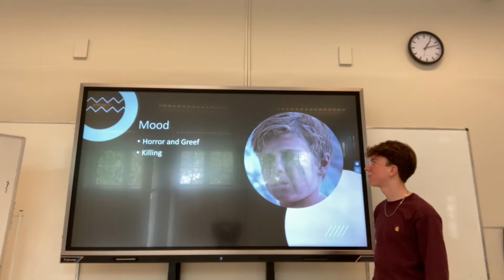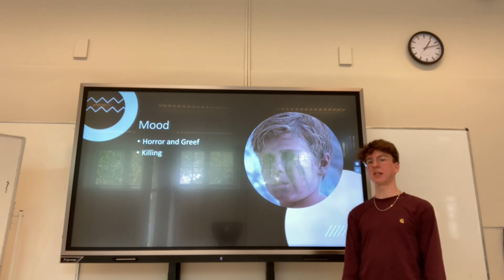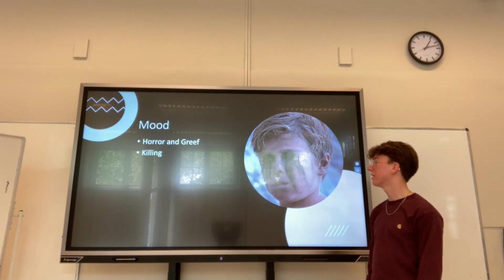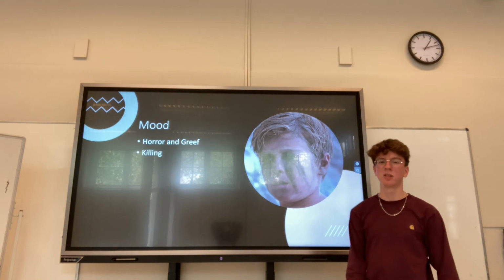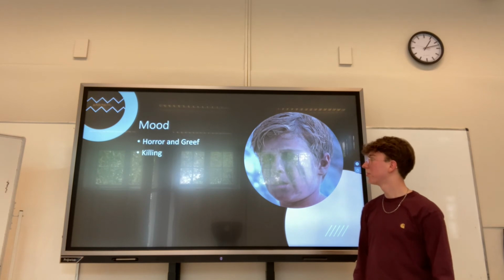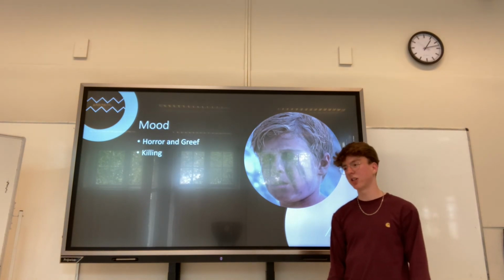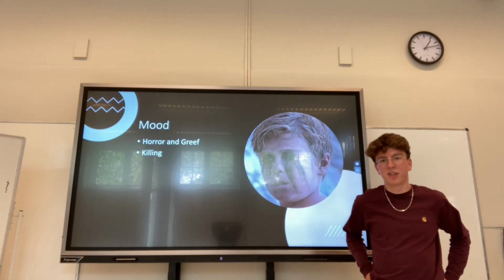The 4th literary device is mood. In the beginning of the book it is very entertaining and it's interesting to see how they're trying to survive. But further on in the book it is really somber and horrifying when they start killing each other and have a big fight, setting fires on the island.